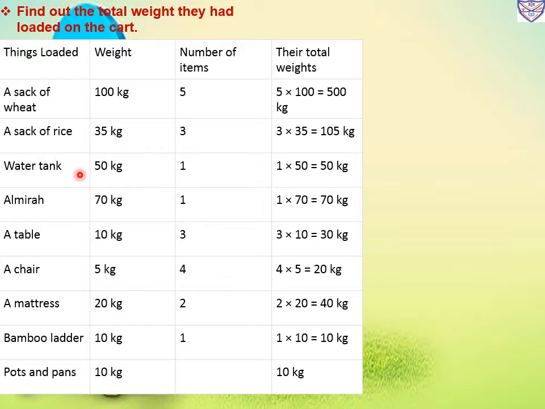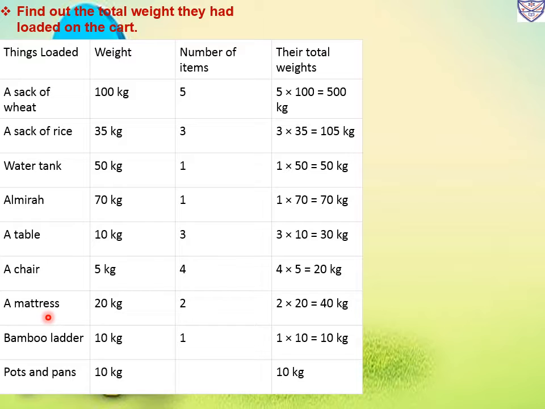Then water tank weight 50 kg and the number of items is 1. So 1 multiplied by 50, that is 50 kg. Then almirah weight 70 kg and the number of items is 1. So 1 multiplied by 70, that is 70 kg. Then a table weighs 10 kg. How many tables have they loaded? 3. So 3 multiplied by 10, total 30 kg. Then one chair weighs 5 kg. How many chairs have they loaded? 4. So 4 multiplied by 5, that is 20 kg.